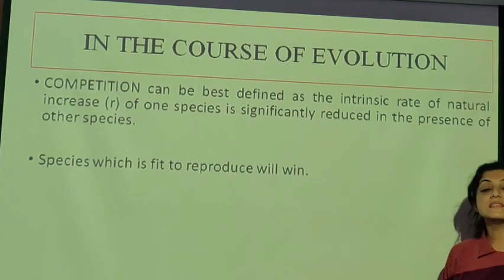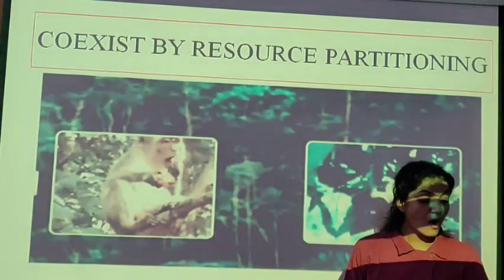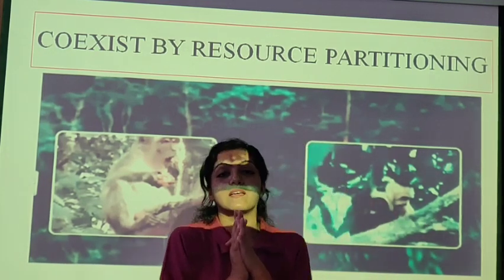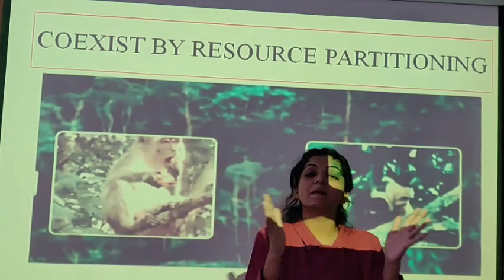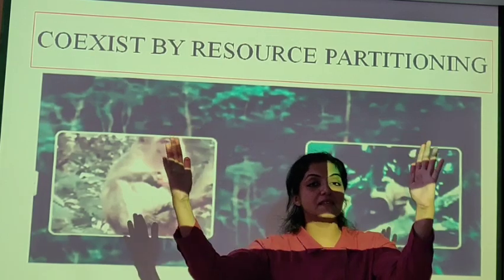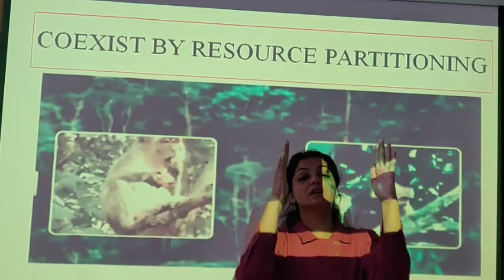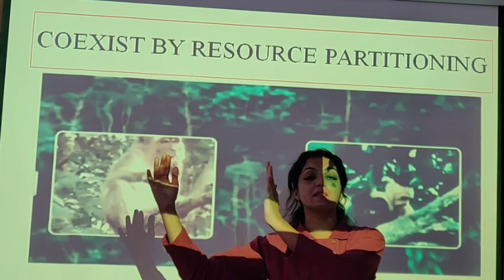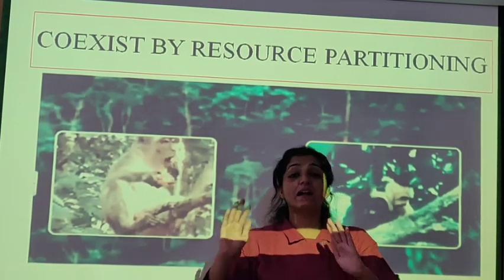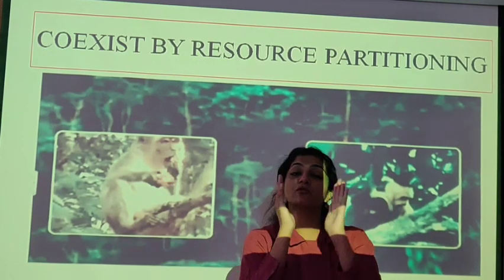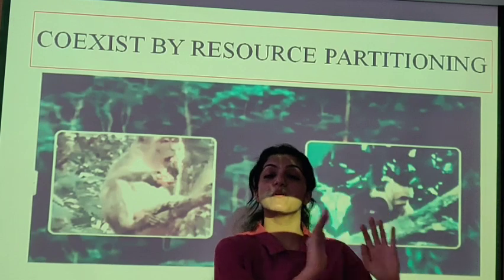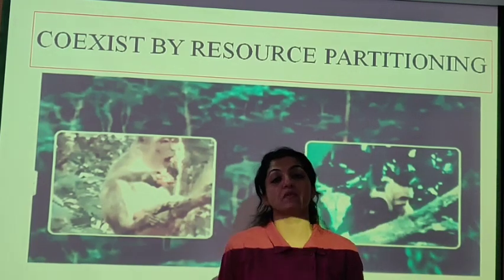Okay, but certain scientists, they say कि बहुत बार competition में species coexist करते हैं एक दूसरे के साथ. Means they partition. Okay, if this is the land given for grazing, the sheep should be grazing in this part, half of the land. Goats should be grazing in the other half of the land. That is how they partition. एक दूसरे की एरिया को लिमिट कर देते हैं. This is your area, you should be over here. This is your area, you should be over here.